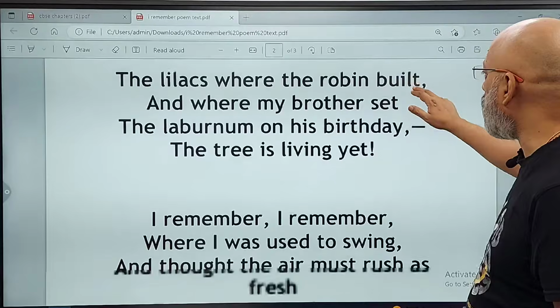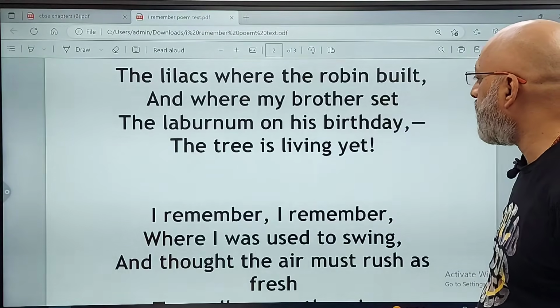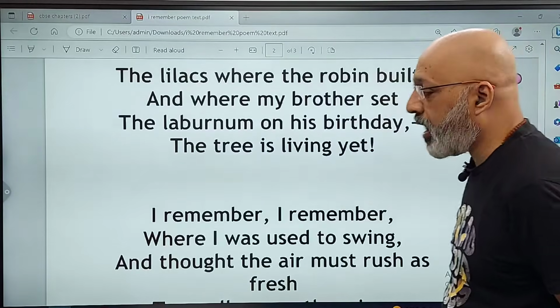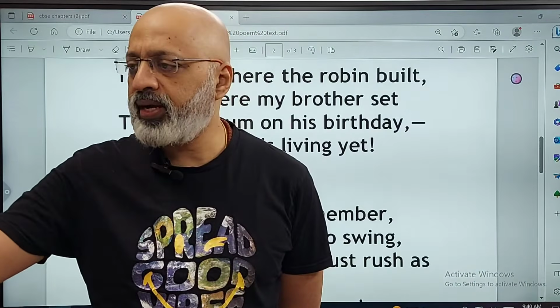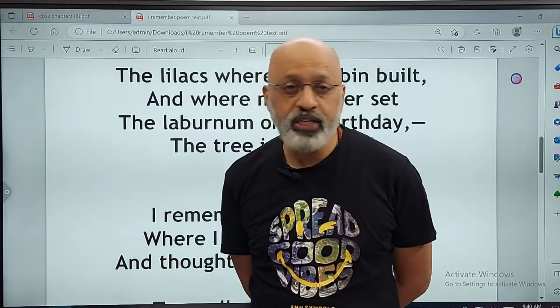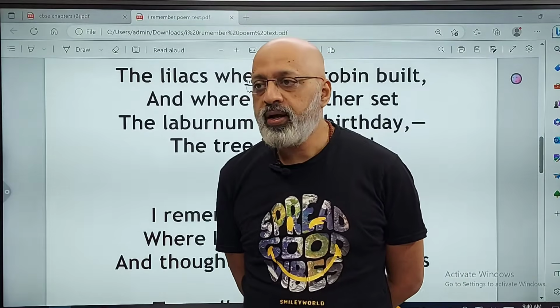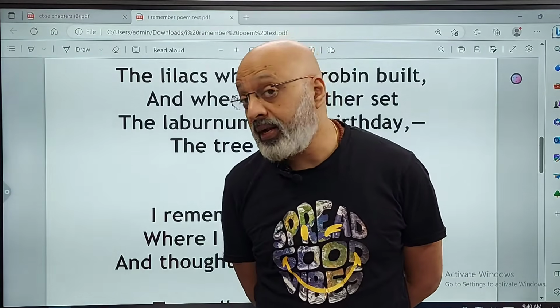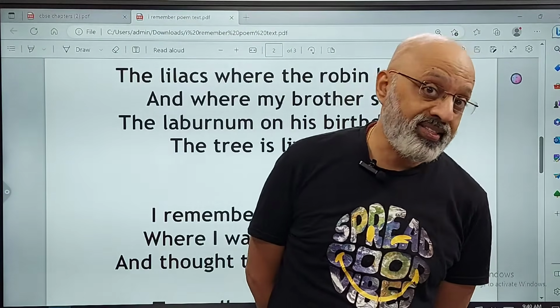The lilacs where the robin built and where my brother set the laburnum on his birthday, the tree is living yet. Now he's talking about the focus on the red and white colors, which obviously conveys the sense of beauty of nature during his childhood. It's a very William Wordsworth kind of touch out here, right? The light in this stanza is also in contrast to the night with which the first stanza ended.